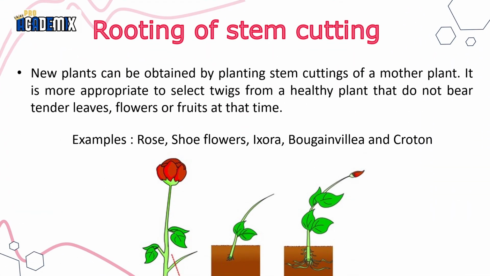Rooting or stem cutting: new plants can be obtained by planting stem cuttings of a mother plant. It is more appropriate to select twigs from a healthy plant that do not bear tender leaves, flowers, or fruits at the time. Examples: rose, shoe flower, ixora, bougainvillea, and croton.